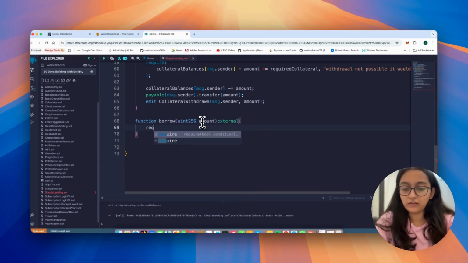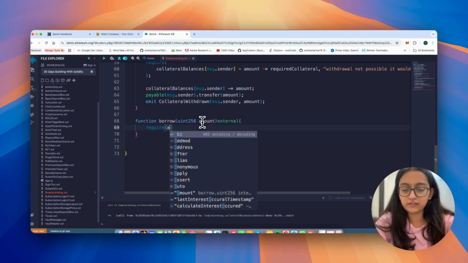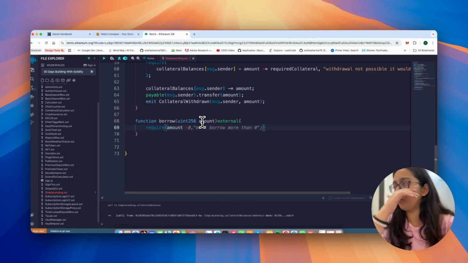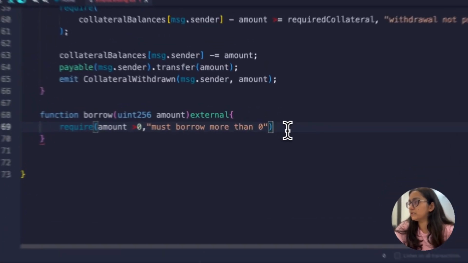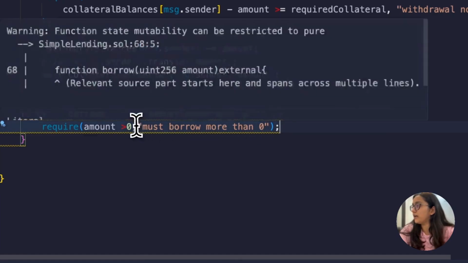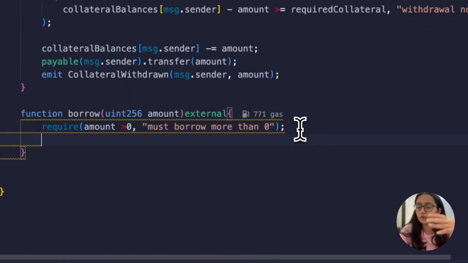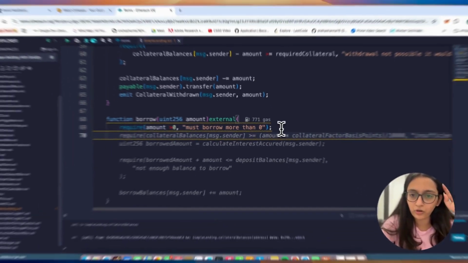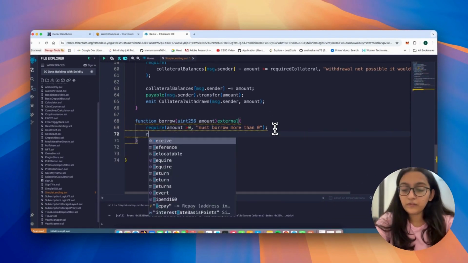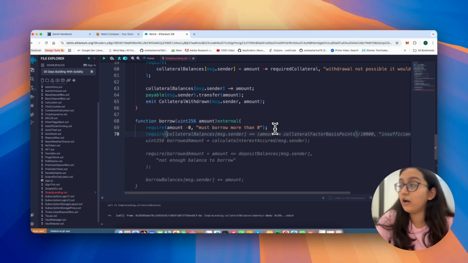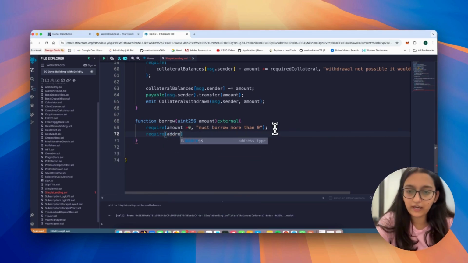So we are checking if the amount is greater than 0. Normal conditions to check. So it must borrow more than 0. Fine, makes sense. Then what we would do is check how much balance we have, right?